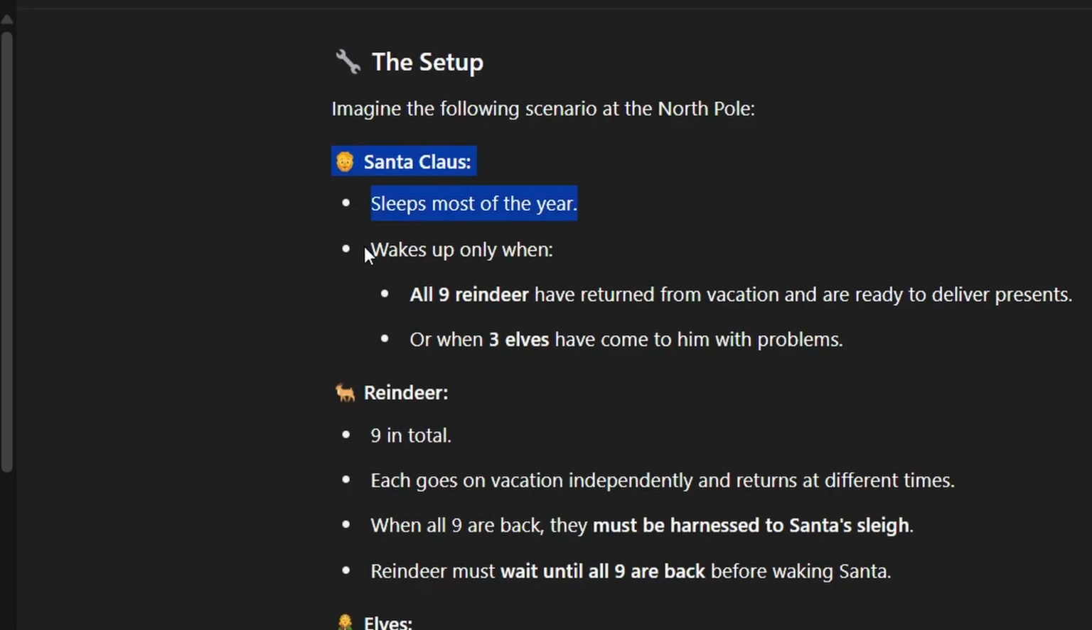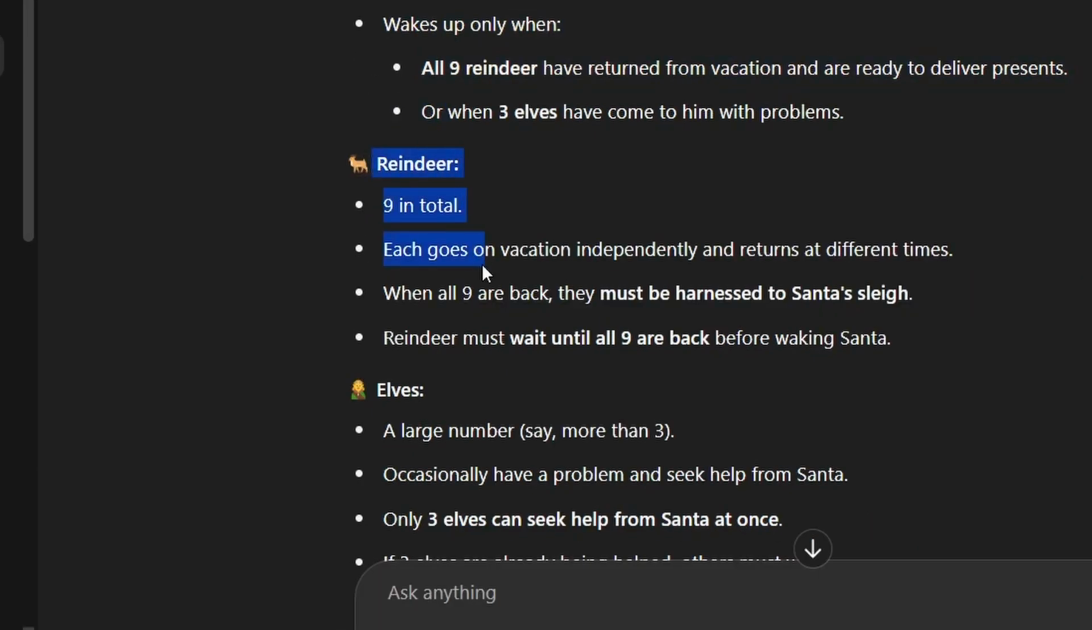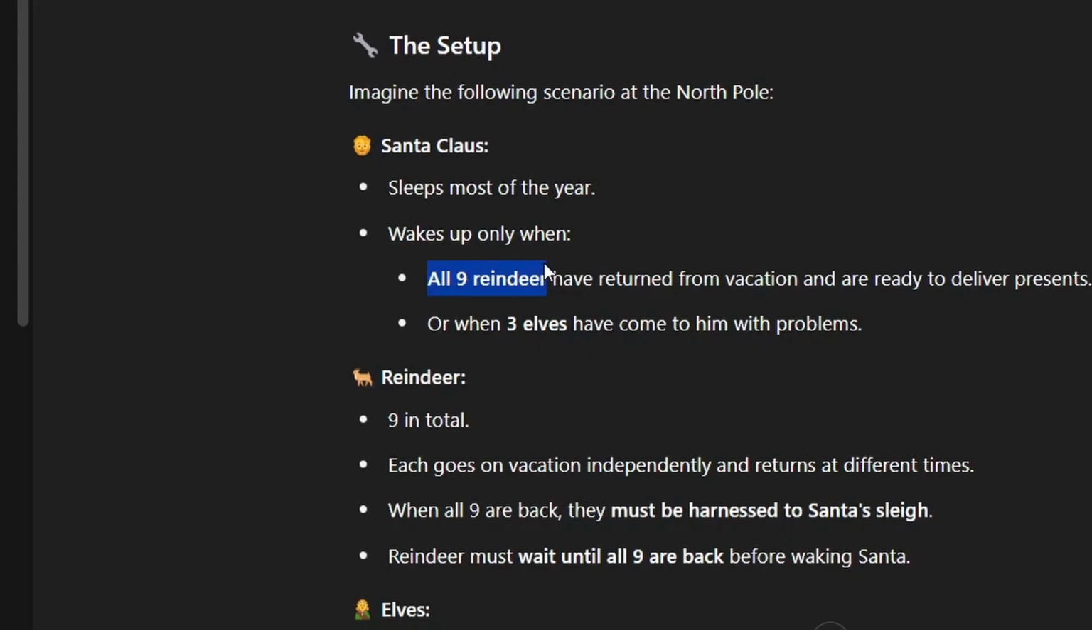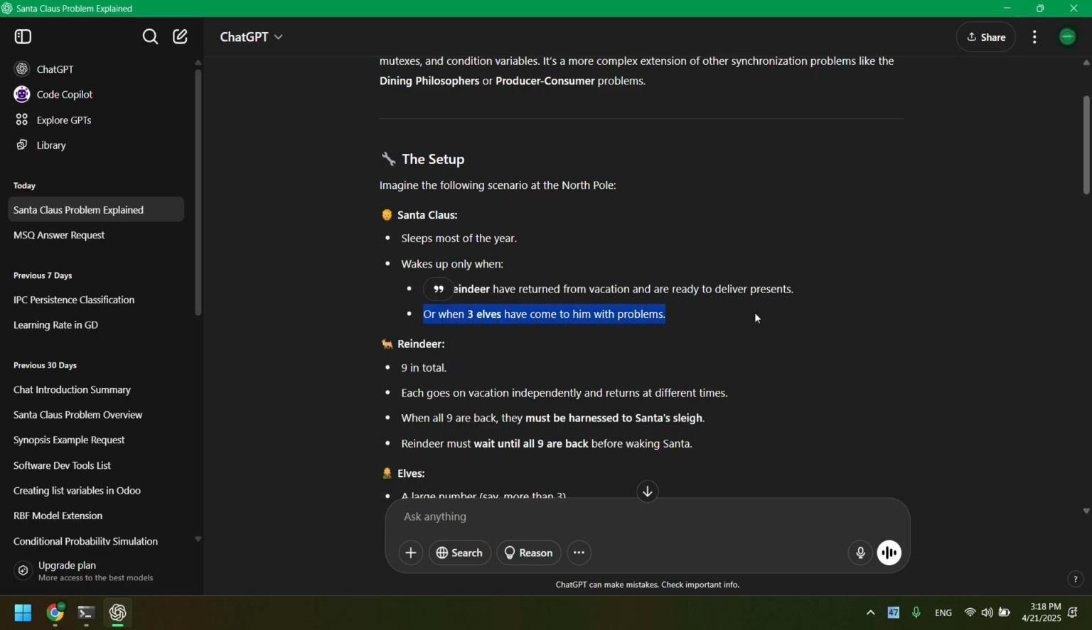We have three different objects: Santa, reindeers, and elves. The point is, Santa is lazy, just like me. He sleeps most of the year. He only wakes up in two situations. It's either when all reindeers return to him, or the second case is when three elves have come to Santa with problems. I swear I can relate so much to this.